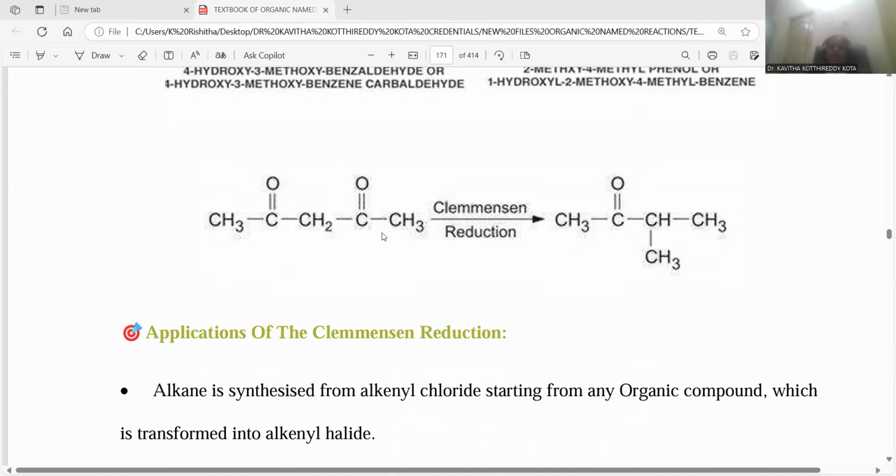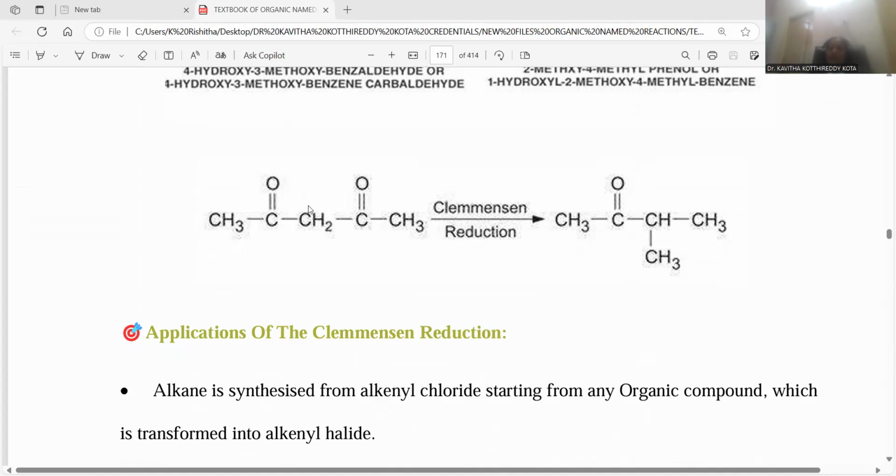Here is the compound, you can notice a diketone. So let me number 1, 2, 3, 4, 5. 5 carbons are there. The second and fourth positions are occupied by the ketonic functionality. 2,4-pentanedione is the correct name in accordance with IUPAC nomenclature.